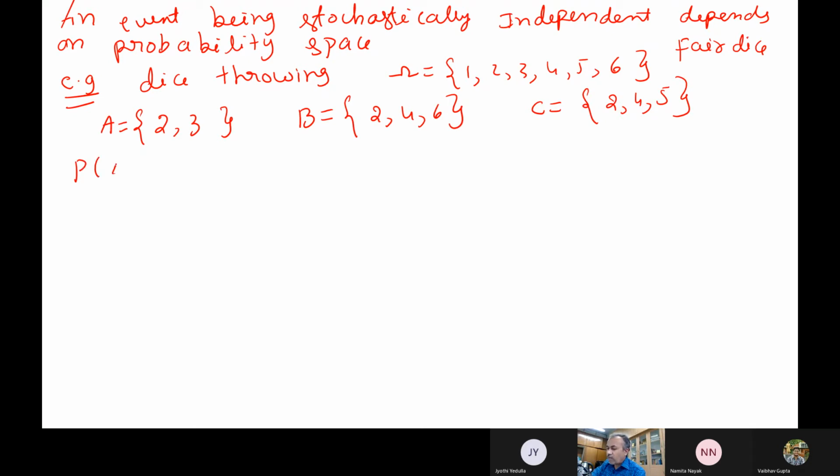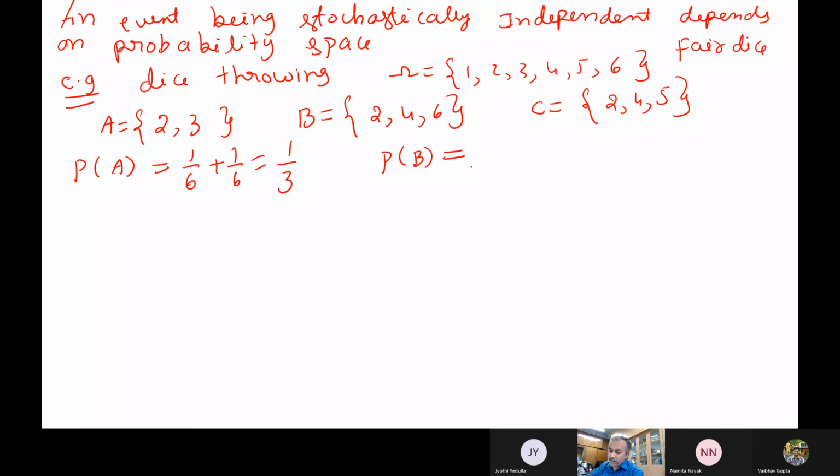Now what is the probability of A? A contains 2 and 3 and it is a fair dice. What is the probability of A? 2/6. 1/6 plus 1/6, it is 2/6 actually. Okay, fantastic. So this becomes 1/3. What is the probability of B? Now B contains how many things are there inside B? 2, 4 and 6 are there.